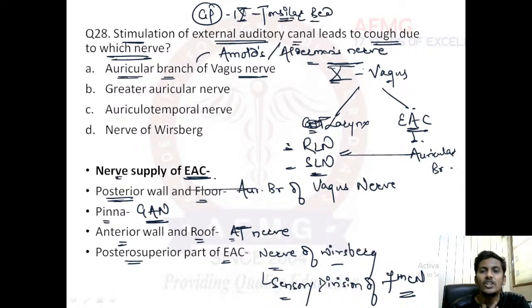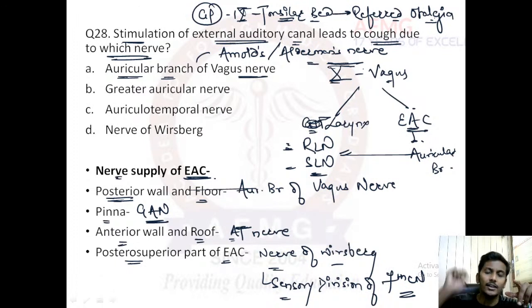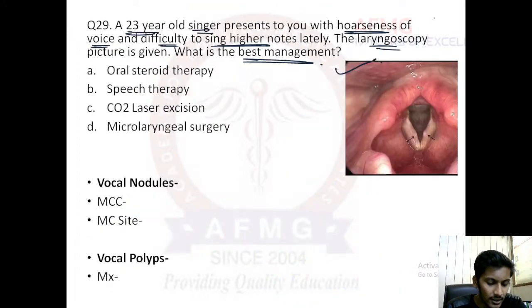So whenever a patient is having tonsillitis, there would be referred otalgia, that is, referred ear pain. So tonsillitis can lead to ear pain. This is due to the glossopharyngeal nerve, or the ninth cranial nerve, which is located in the tonsillar bed and innervates the ear also. Right? That is what referred otalgia is. All of you are right.